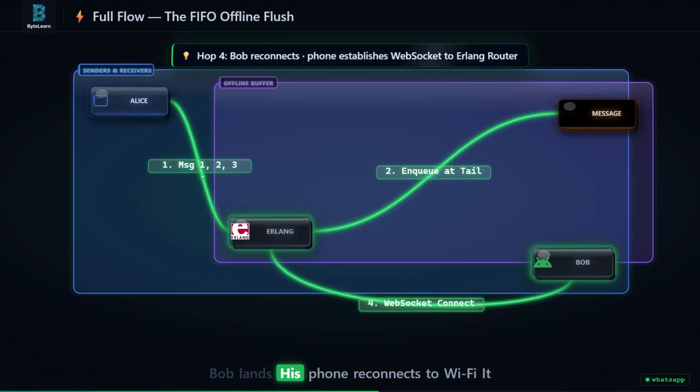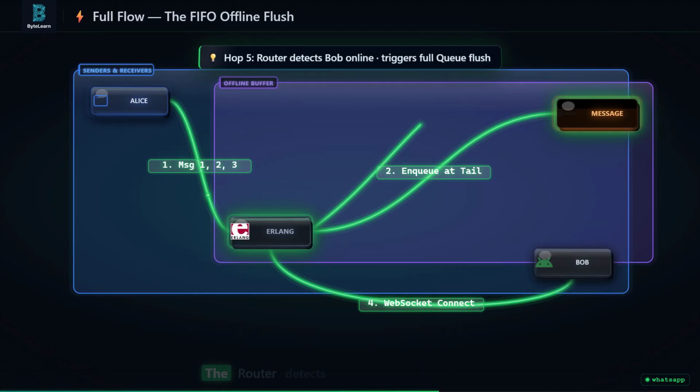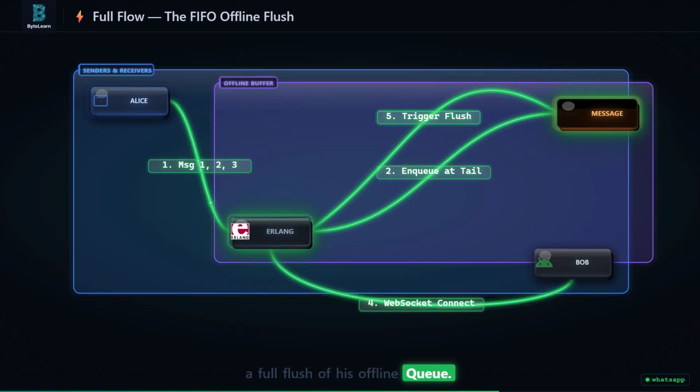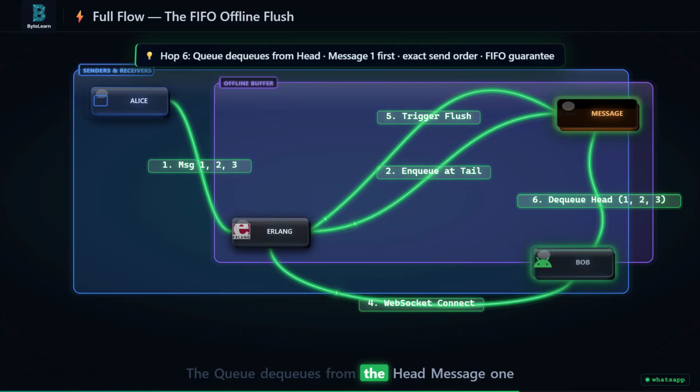Bob lands. His phone reconnects to Wi-Fi. It establishes a WebSocket connection to the Erlang router. The router detects Bob is online and triggers a full flush of his offline queue. The queue dequeues from the head, message 1, then 2, then 3. They arrive on Bob's phone in the exact order Alice sent them, 6 hops. Human time preserved. You now own the architecture.